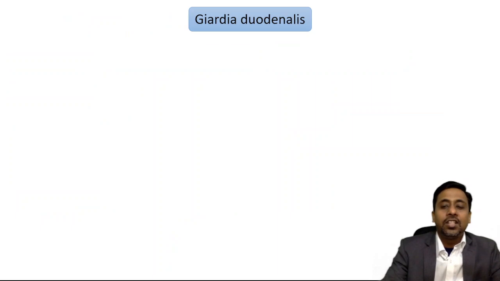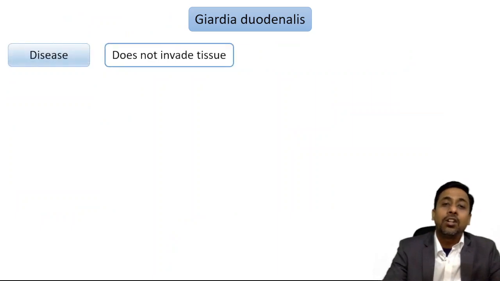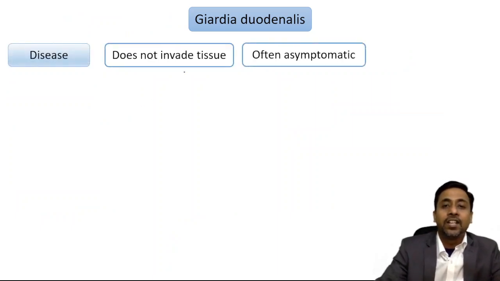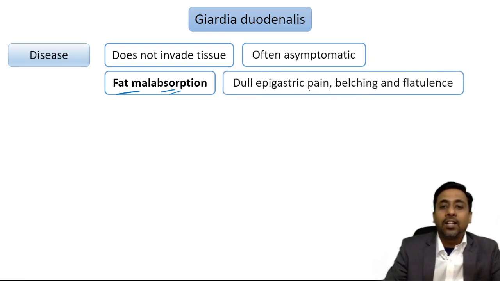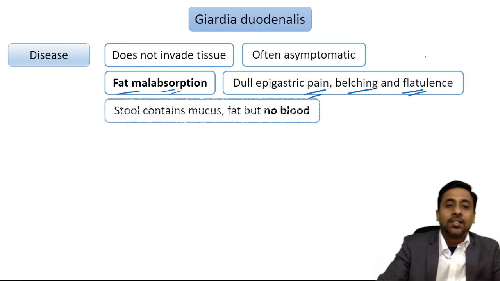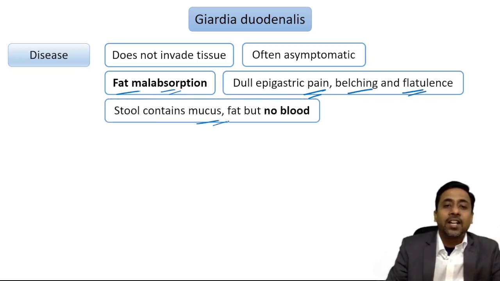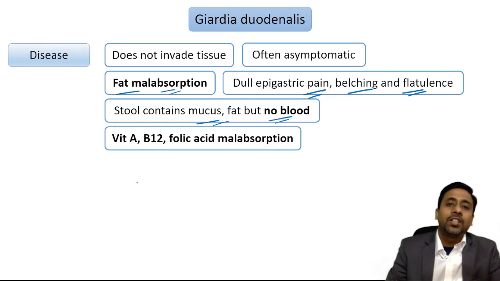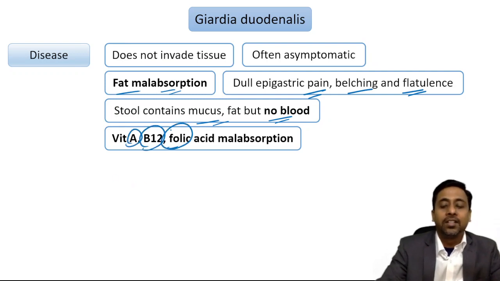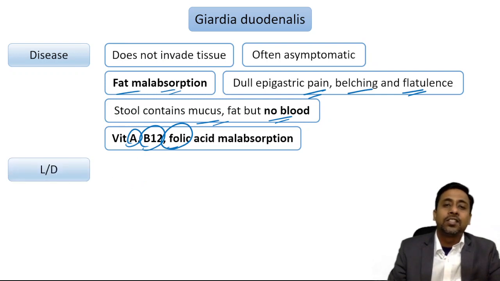The disease seen in Giardia duodenalis, it does not invade the tissue, and that is why it is often asymptomatic, and when symptomatic it leads to fat malabsorption. Along with that we can also see dull epigastric pain as mentioned in the question, belching and flatulence, and the stool contains mucus and fat only but no blood, so it is non-bloody diarrhea. And along with fat malabsorption, it also leads to malabsorption of vitamin A, B12 and folic acid. Okay, remember this.